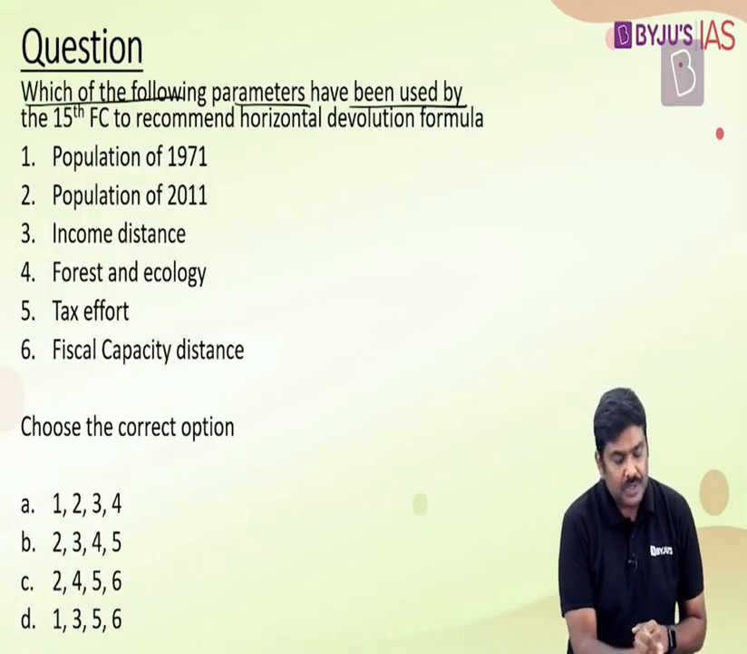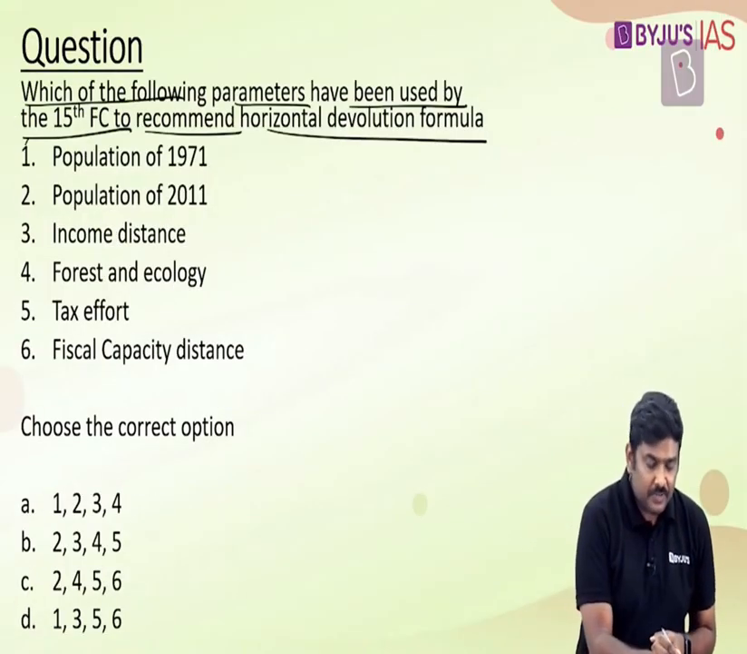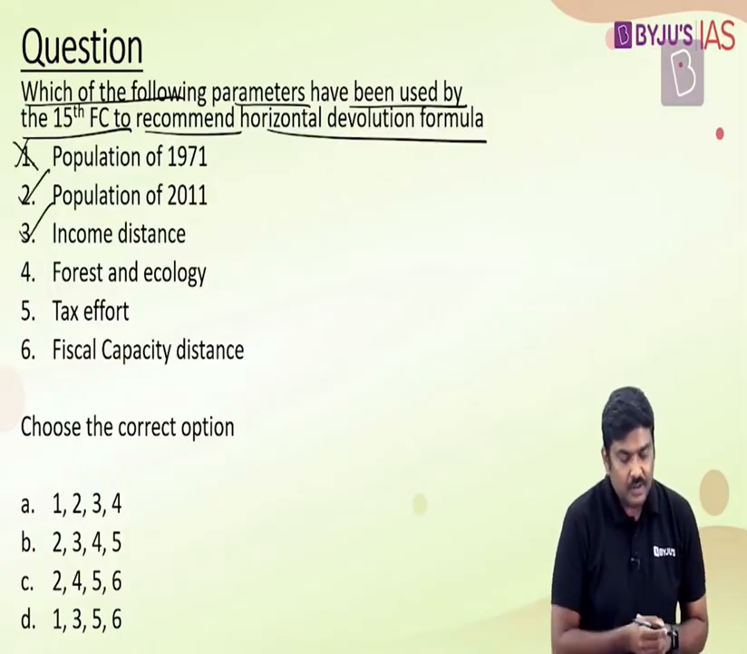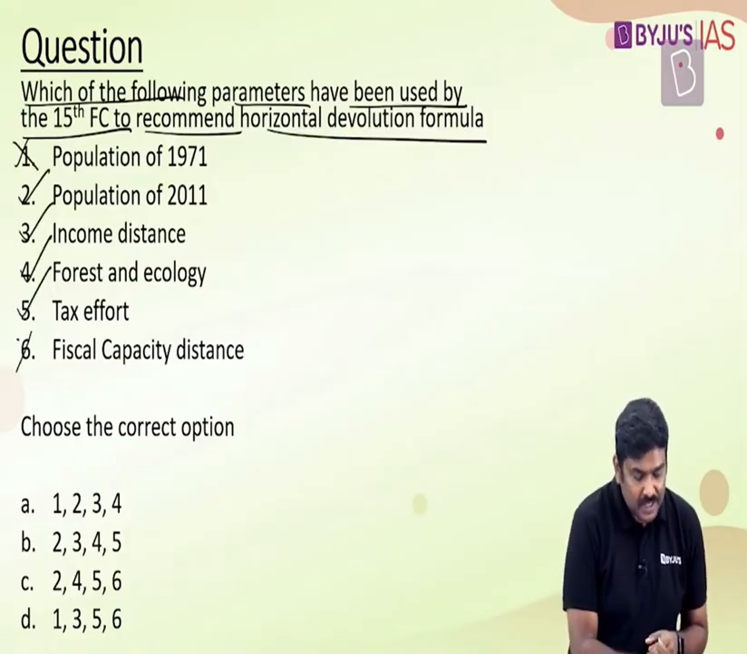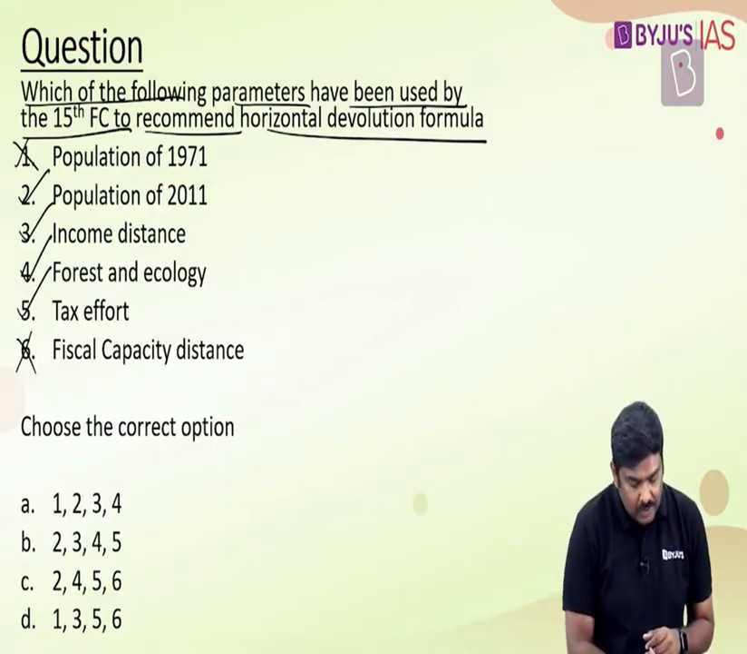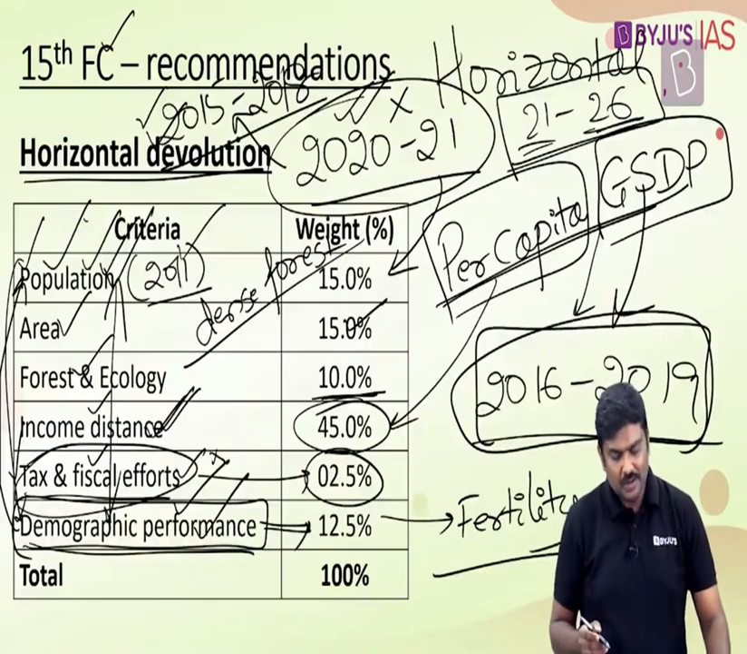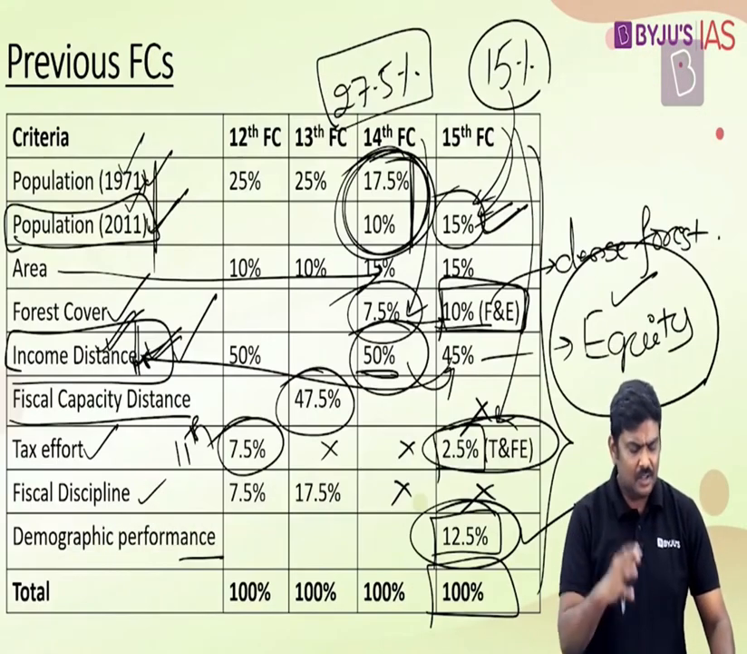Another question here, which of the following parameters have been used by the 15th FC to recommend horizontal devolution formula? Population of 1971, 15th FC, wrong. Population of 2011, yes. Income distance, yes. Forest and ecology, correct. Tax effort, yes. Fiscal capacity distance, wrong. Okay, so based on this, 2, 3, 4, 5, option B is the right option here. Now, please understand with respect to tax effort, the right term would be tax and fiscal efforts, but again, I'm just saying, just to clarify that.